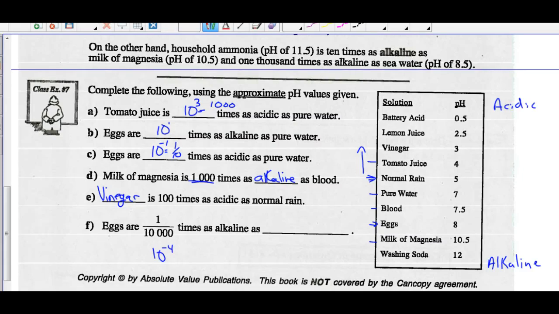And eggs are 1 over 10,000, or you could say 10 to the negative 4 times as alkaline as what? So here are eggs. They're not as alkaline as the thing that we're comparing it to. 10 to the negative 4, so that would be washing soda. Washing soda has a higher alkalinity. Eggs have a smaller alkalinity than washing soda. All right.